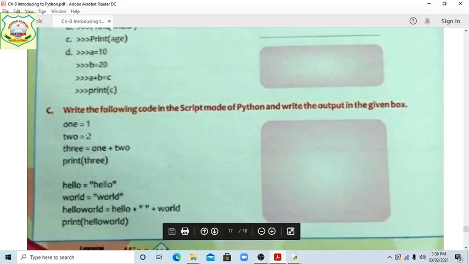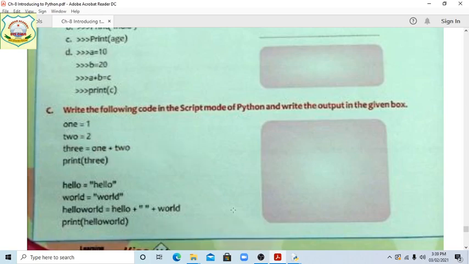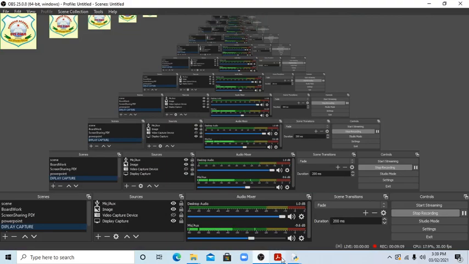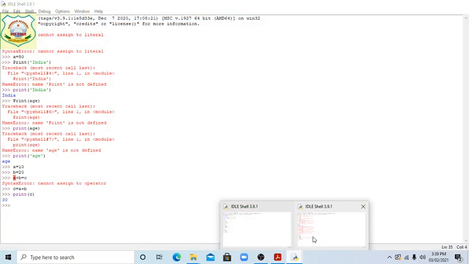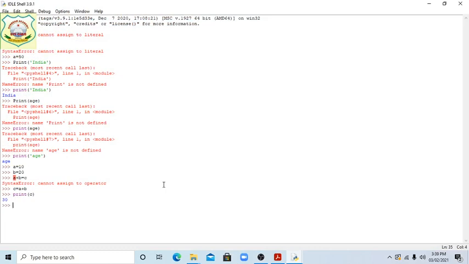1 equal 1, 2 equal 2, 3 equal 1 plus 2. Print 3. First of all, see students, what happened there? 1 equal 1, 2 equal 2. Now given 3 equal 1 plus 2.